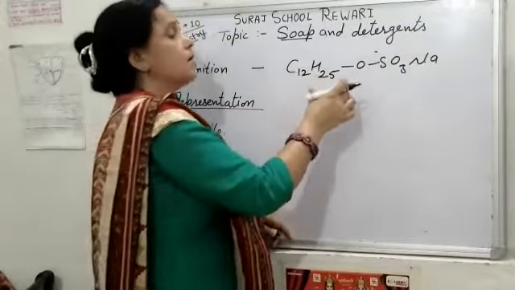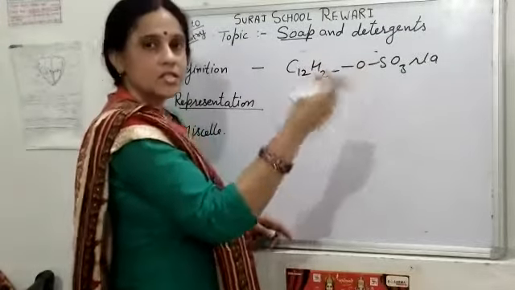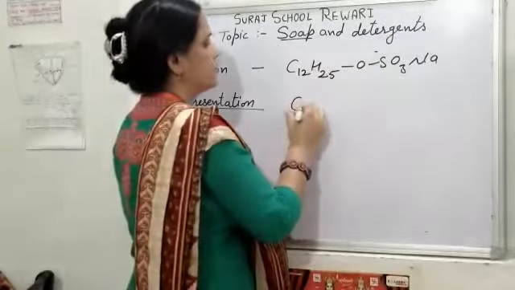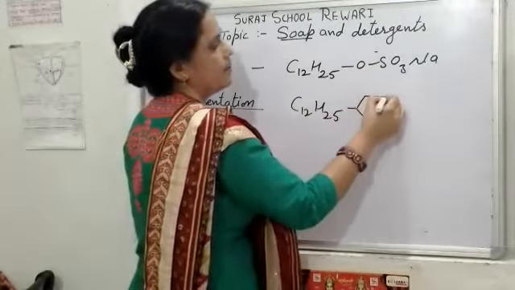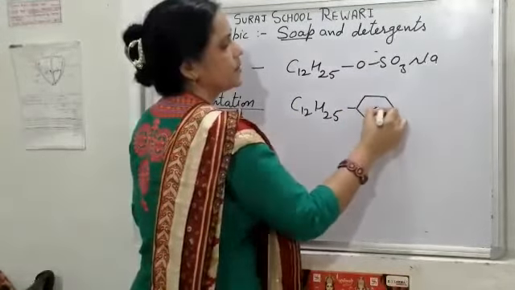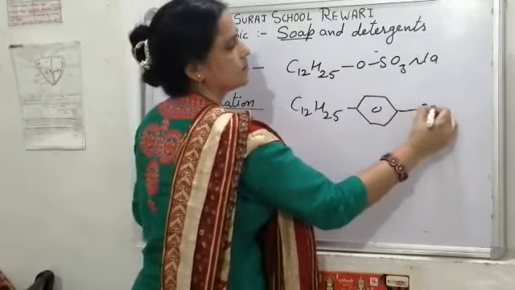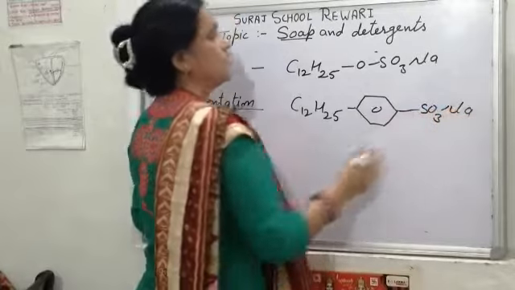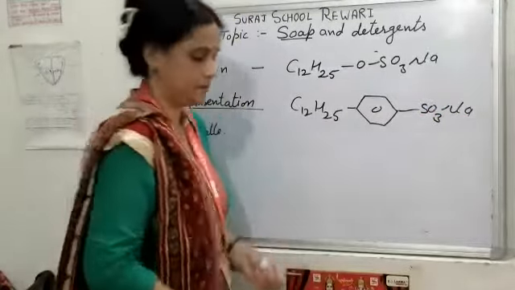In detergents, there may be benzene sulfonic acid also. So here a benzene ring can also be present. So, these are the examples of detergents.